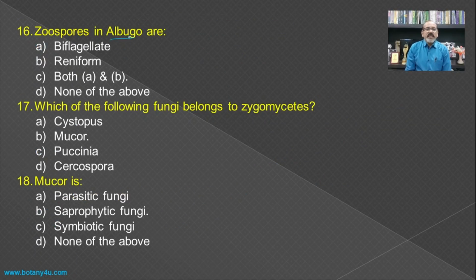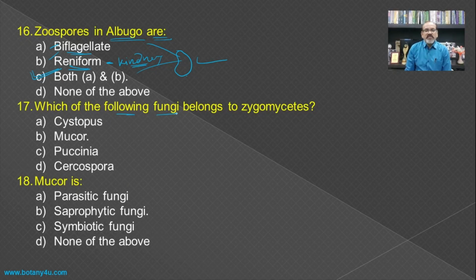The zoospores in albugo are present in such a type of structures, and these are provided with two flagella, and they are reniform. Reniform means the kidney shape. So they are kidney shaped and bearing two flagella, and hence both are correct, that is both A and B, so C will be the answer for this question.